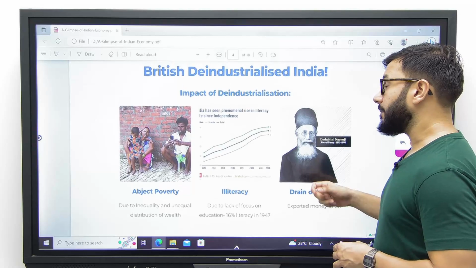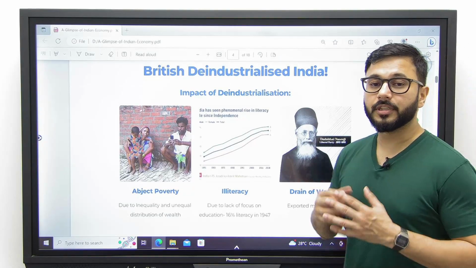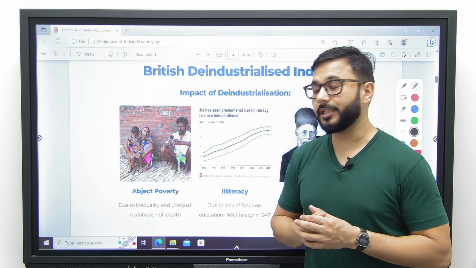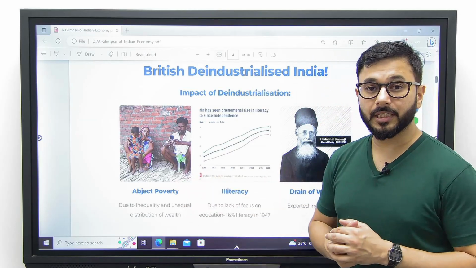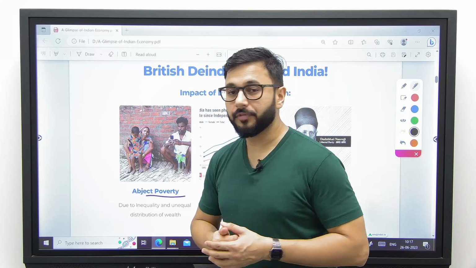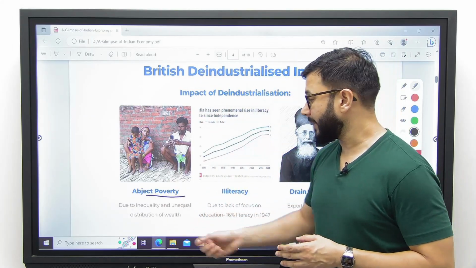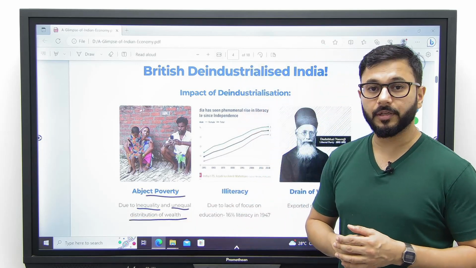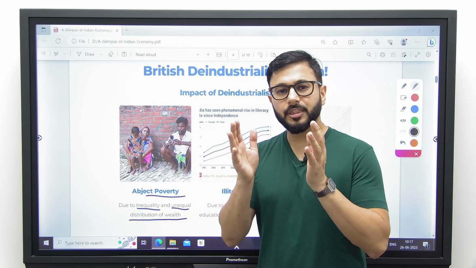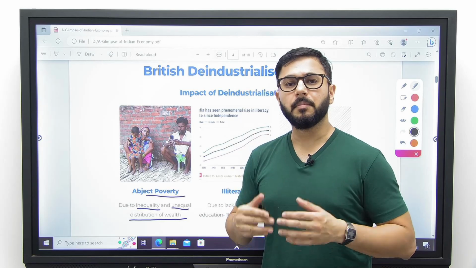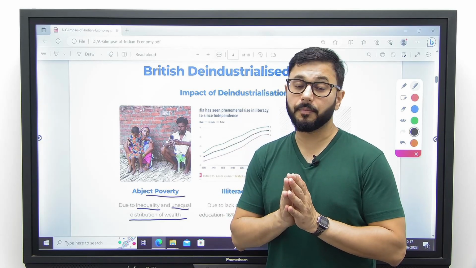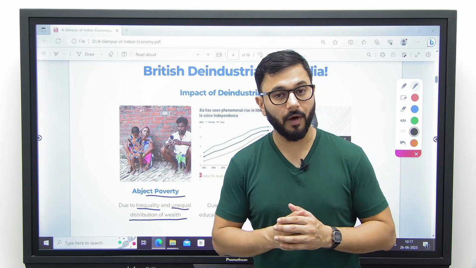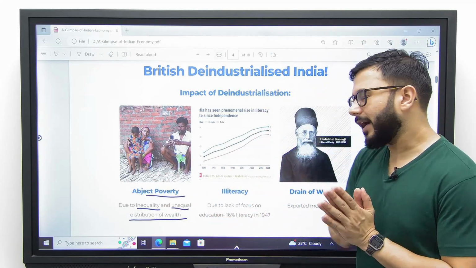What are the major impacts of this mass deindustrialization that happened in about 200 years of British rule in India? Number one, abject poverty. We saw majority of Indians living in poverty. What does it mean? It means high inequality as well as unequal distribution of wealth, which means a very small number of very rich people, majority of who were Britishers, and a very large number of Indians who were living below poverty line in very bad conditions.